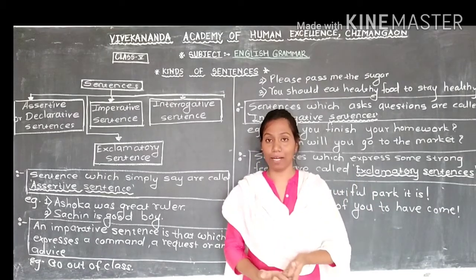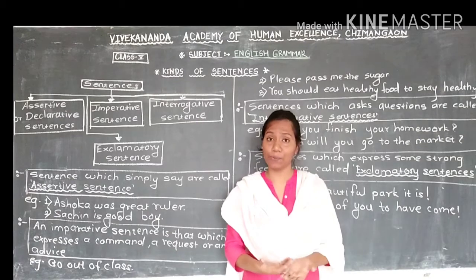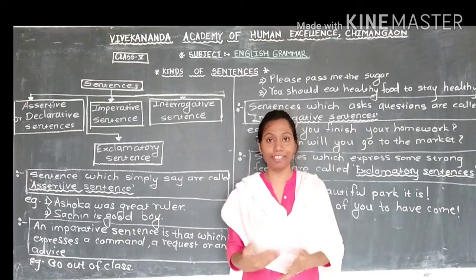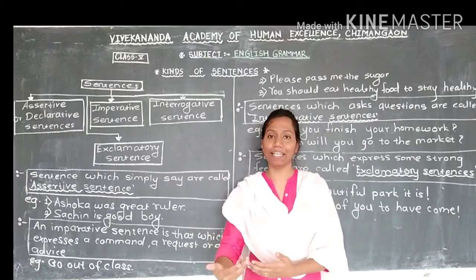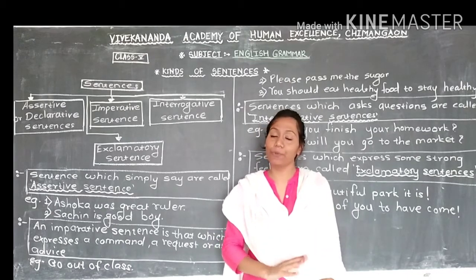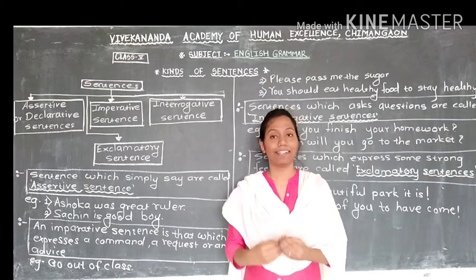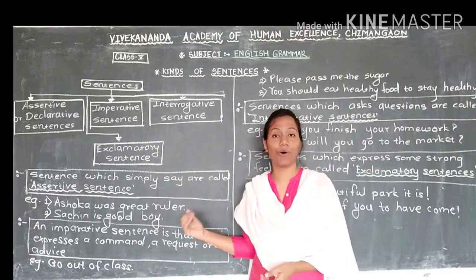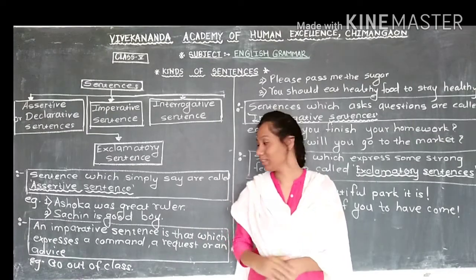Are they giving you a command? No. Are they asking you a question? No. Are they telling you that something strange happened? No. They are simply telling you that Ashoka was a great ruler. This is a simple sentence. They are just telling you, very simply. So this we call an assertive sentence.